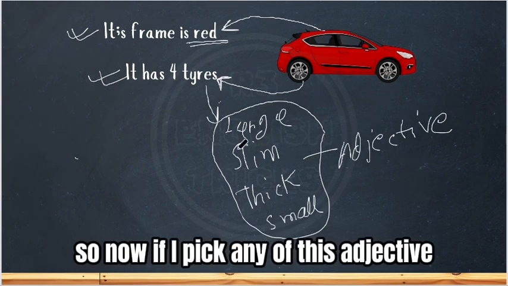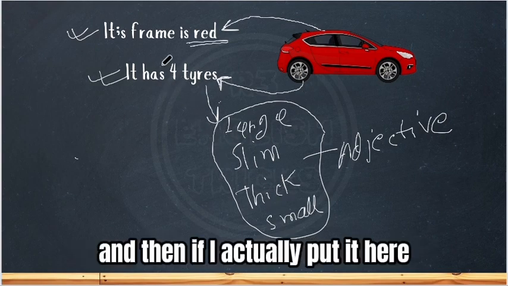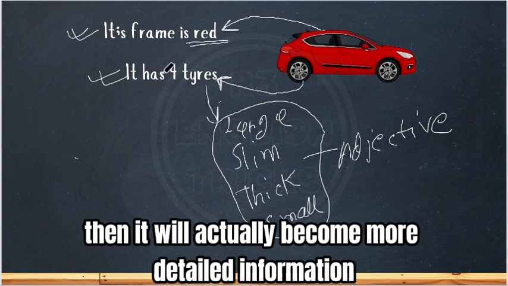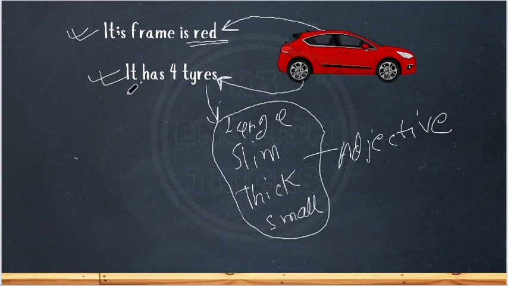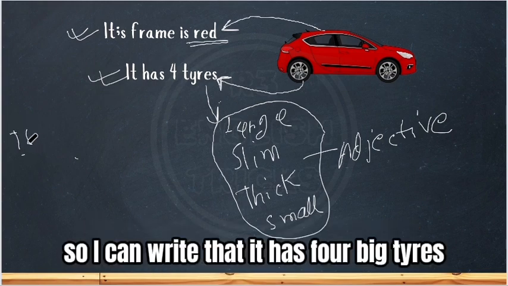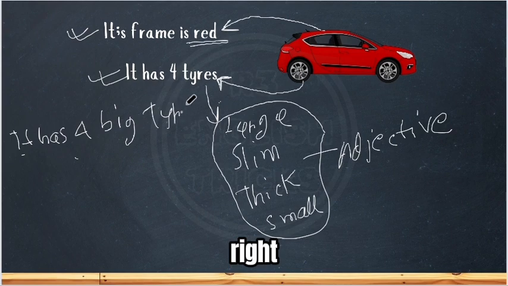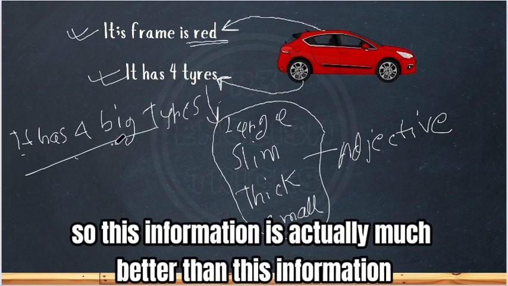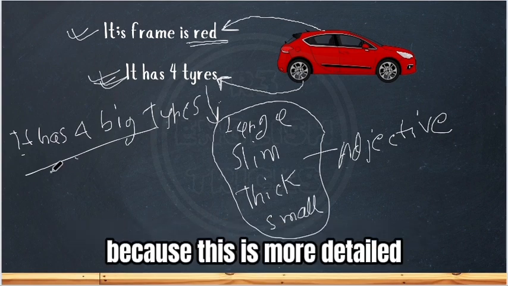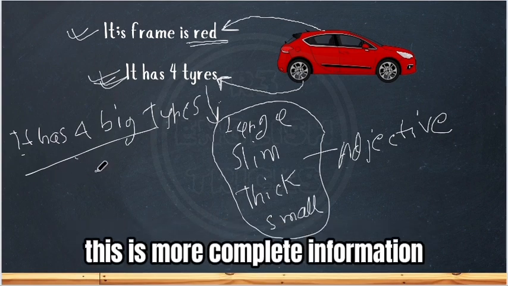So now if I pick any of these adjectives and put it here, it will become more detailed information. So I can write that it has 4 big tires, right? This information is much better than the previous one, because this is more detailed, more complete information.